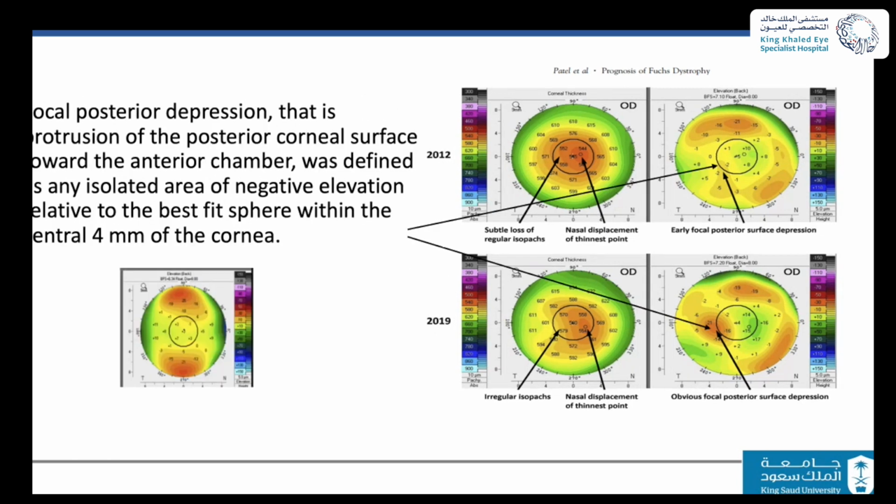Now, the other sign, as the cornea becomes edematous, especially in the posterior surface, we do expect to see what we call an island elevated in the negative point. It's more like a protrusion. Instead of that, as we see with keratoconus, where we see an island with a positive elevation, we see an island with depression within the center of 4 millimeters.